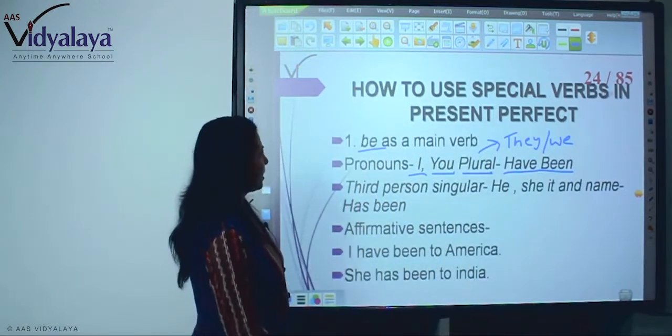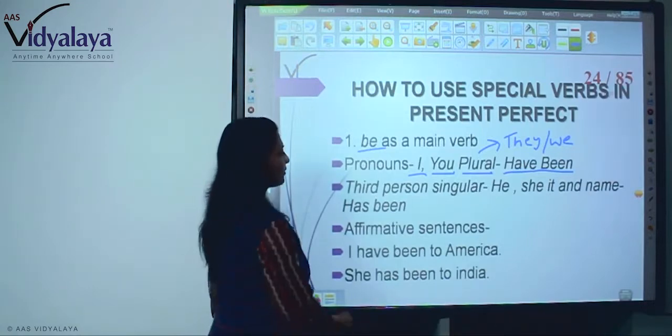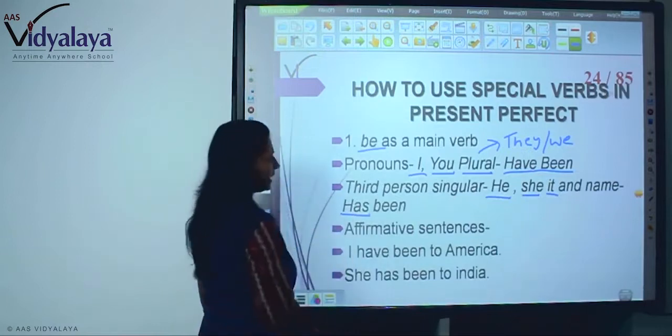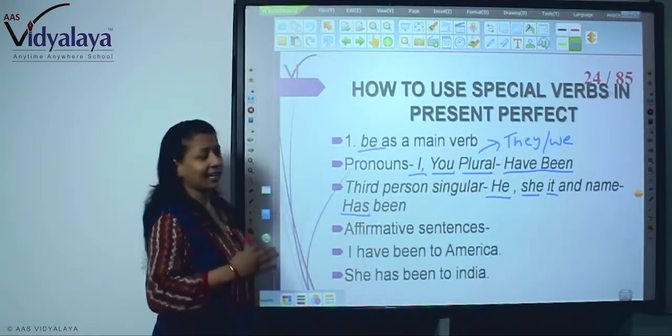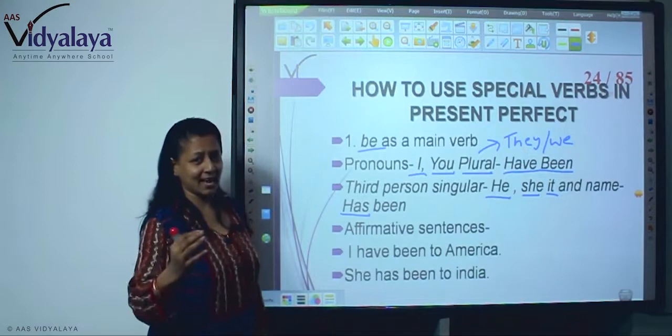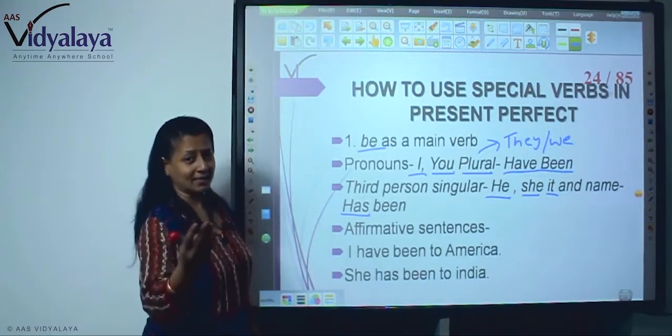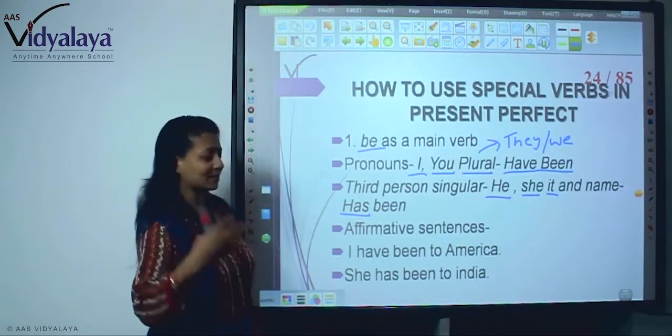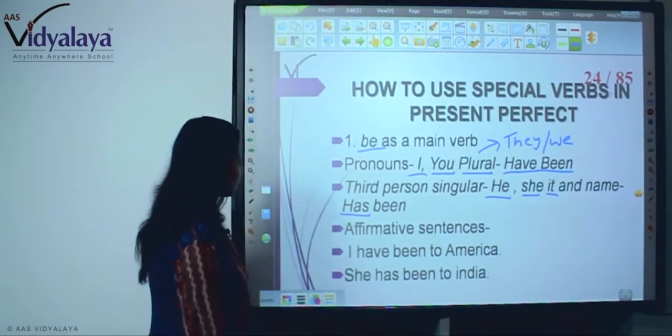Okay, in this way. Now, third person singular, if it is he, she, it, and any name, so has been. He has, she has, it has, or Ram has. Now, as you know, there are different types of sentences. We will make affirmative sentences first.